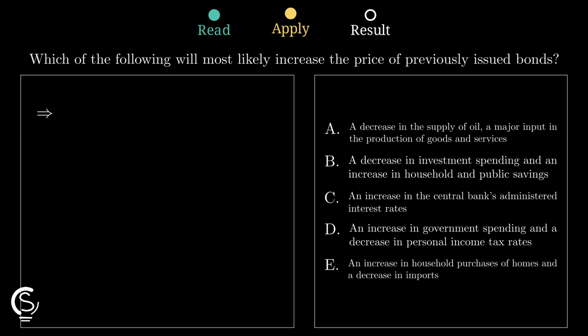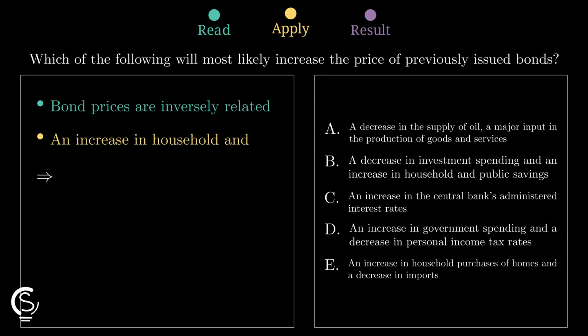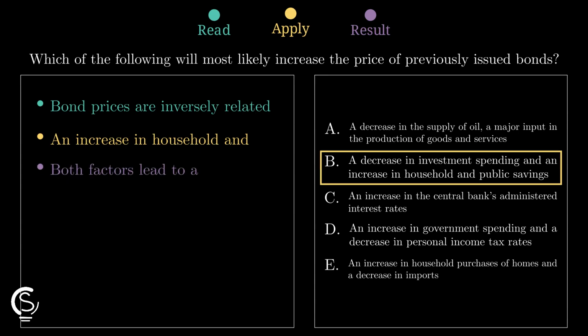A decrease in investment spending combined with an increase in household savings creates a surplus of loanable funds. This shift in the financial market puts significant downward pressure on interest rates. Since interest rates fall due to higher savings, the price of previously issued bonds must increase. This makes option B the logical final answer.